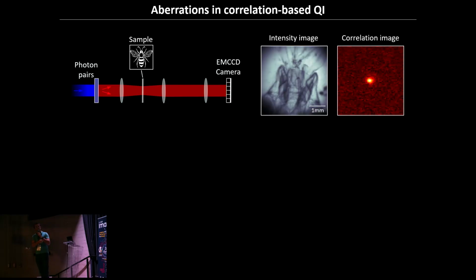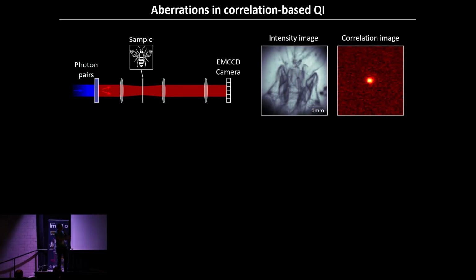When you have a sharp peak in the middle, it means that you are again in a situation where the photons are strongly anti-correlated. So in this image, even if you have an object, when you count the photons one by one or two by two, you see that they always arrive in an anti-correlated way to form the image. So you are not only looking at the resulting intensity after summing many photons, you are also looking at how the image has actually been constructed photon per photon. So you have two different types of information at the output.